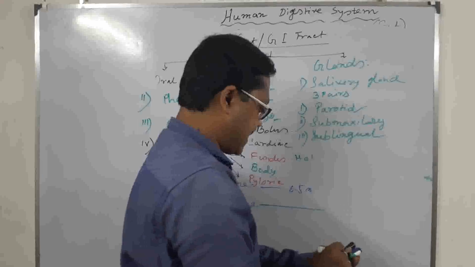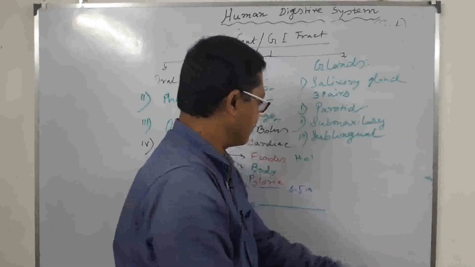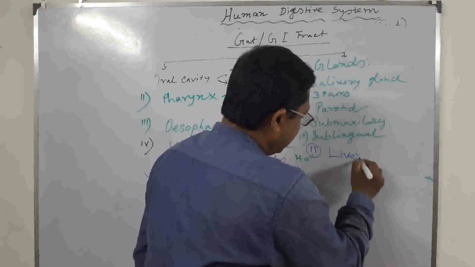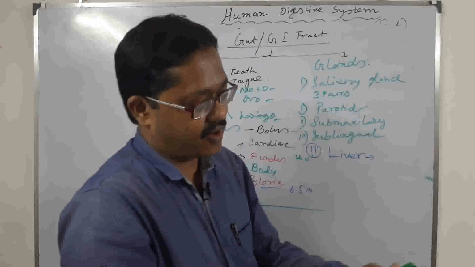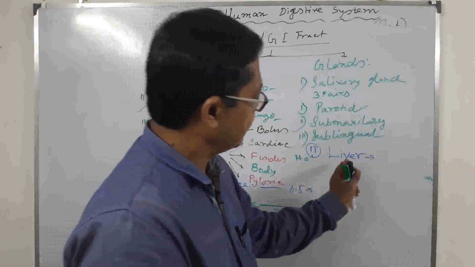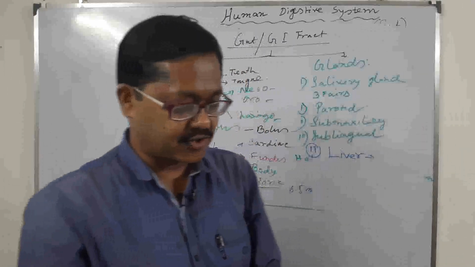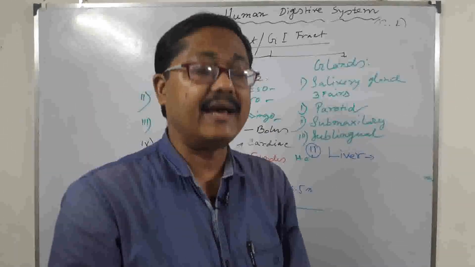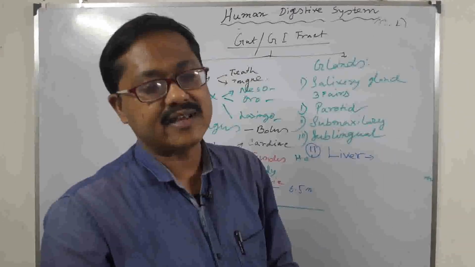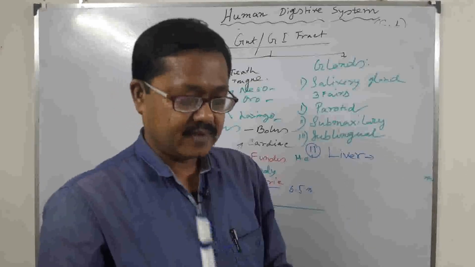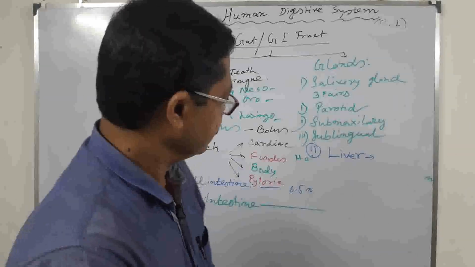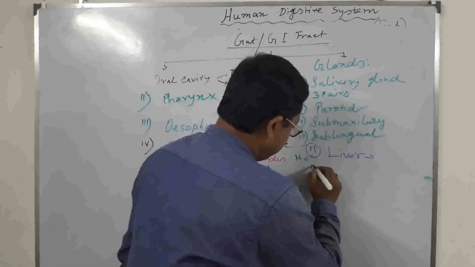Second gland, a very important gland, is the liver. The liver is the largest gland of our human body. I mean, it is the largest digestive gland. It also secretes a digestive juice. This is called bile, but bile never contains any type of enzymes. But bile helps digestion and absorption of fat particles.